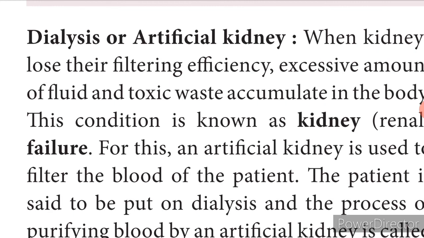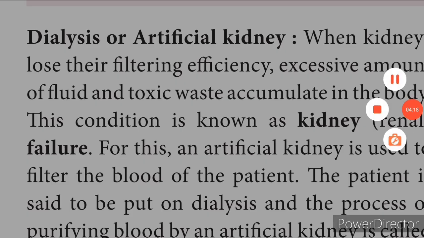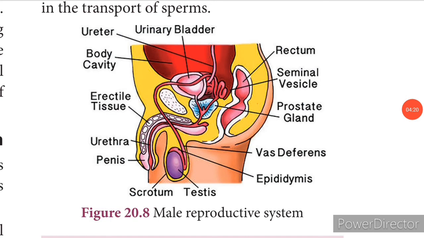If it could not be treated by the drugs or the dialysis, then the patients are advised to go for the kidney transplantation. Next is the male reproductive system. This male reproductive system consists of a pair of testes, scrotum, vas deferens, urethra, penis, and the accessory glands.